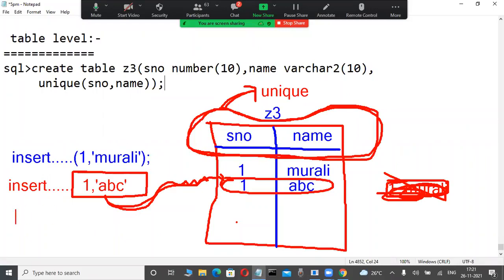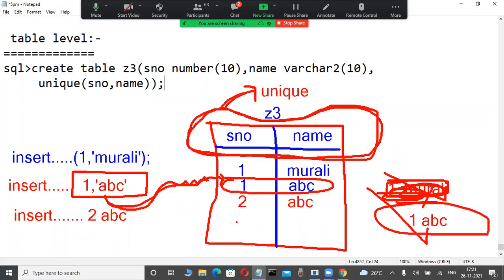Very good. Now I try to insert 2 XYZ, 2 ABC. Possible? Yes, 2 ABC is not a problem. Very good. The 2 ABC record is not there. Again, I try to insert 1 ABC. Possible? No, not possible. Already the 1 ABC record is available.